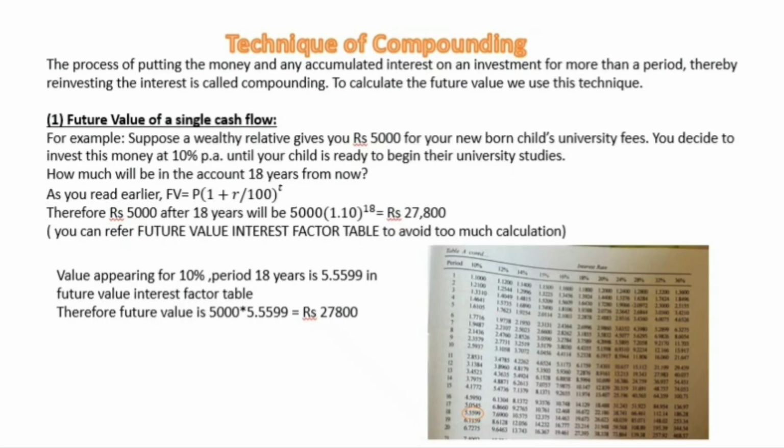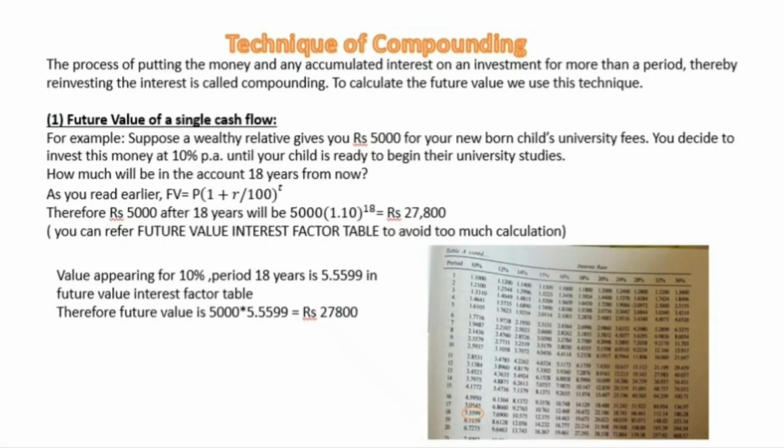18 years. I will use the future value formula, that is future value is equal to present value times (1 plus r divided by 100) raised to power t. And after putting my values in this formula, I will get 27,800. So we can say that 5,000 rupees, if it is invested for 18 years, will turn into 27,800 rupees after 18 years.